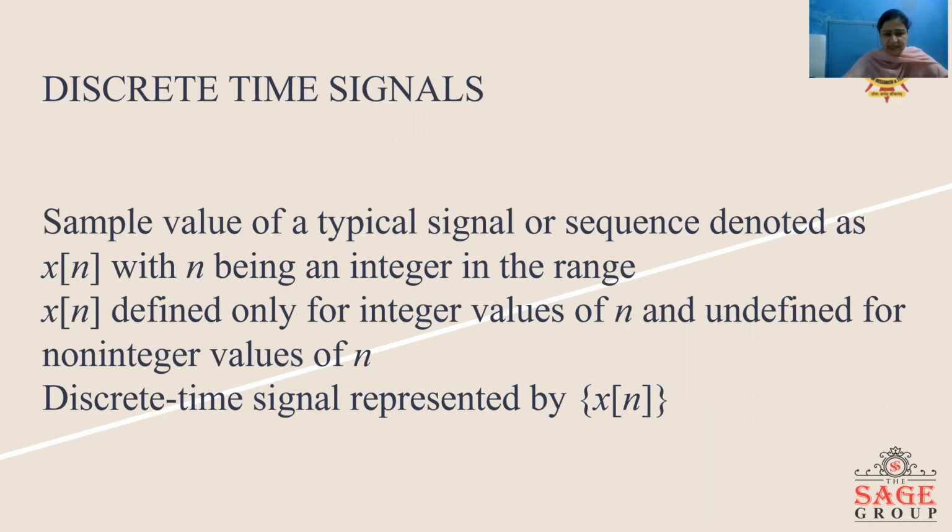Discrete time signals are represented by sample values of a typical signal, and it is represented by x[n], where n is an integer. x[n] is defined only for integer values of n, and it is not defined for non-integer values of n.